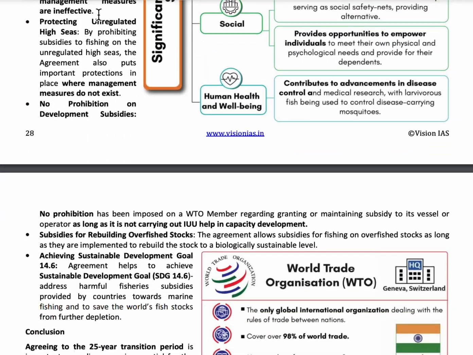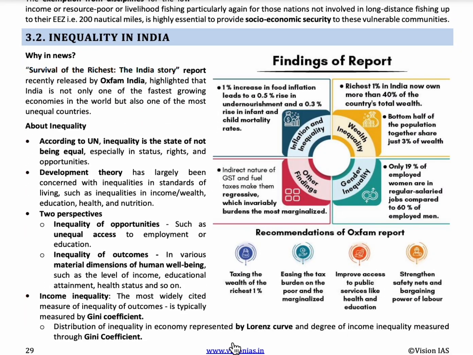Coming to the next topic, inequality in India. So Oxfam India has released the Survival of the Richest, the India Story report, and as per the report, 1% increase in the food inflation leads to 0.5% rise in the undernourishment and 0.3% of the rise in infant and child mortality rates. And the richest 1% own 40% of the country's wealth, and only 19% of the women and 60% of men are in regular salaried jobs, and indirect nature of GST and fuel taxes is making more burden on the most marginalized people as per these reports.